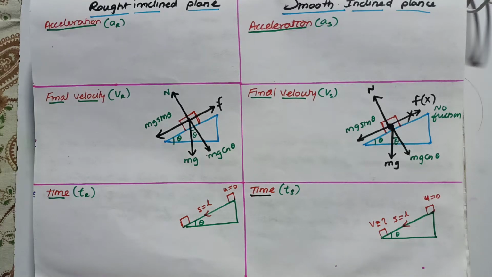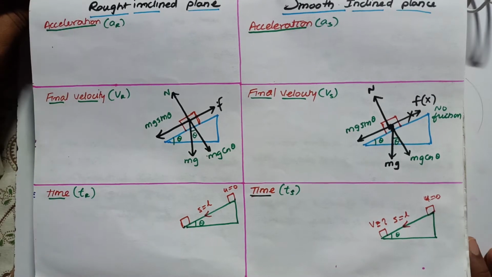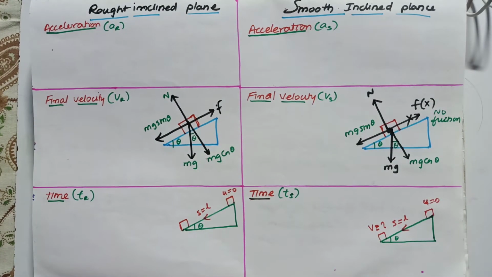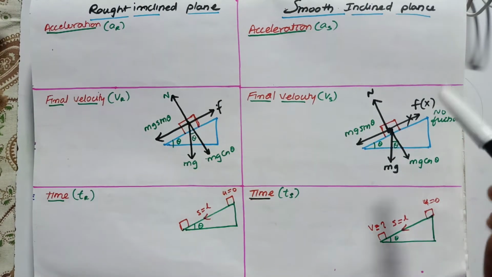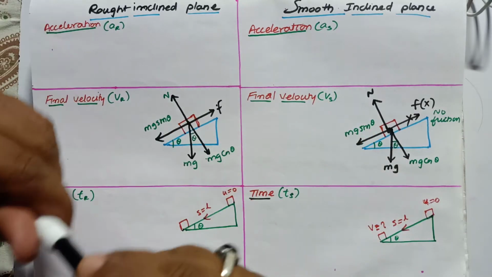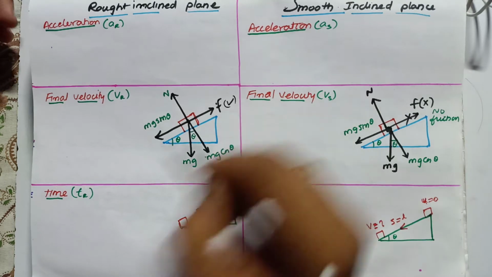Okay, today we are discussing the comparison of a smooth inclined plane and a rough inclined plane. Here, if you observe, in a smooth inclined plane, friction won't be there. In a rough inclined plane, friction is present. That is a difference here.